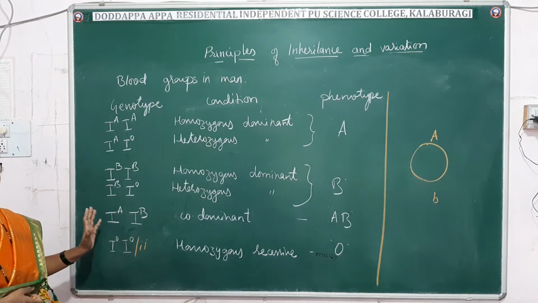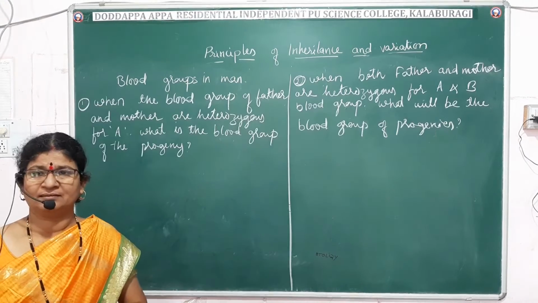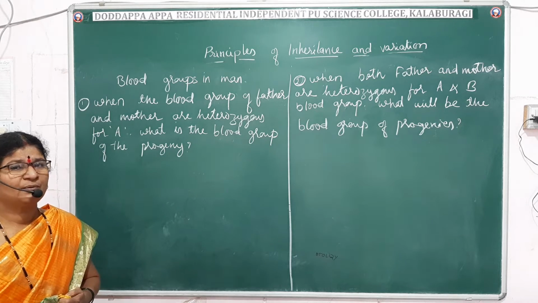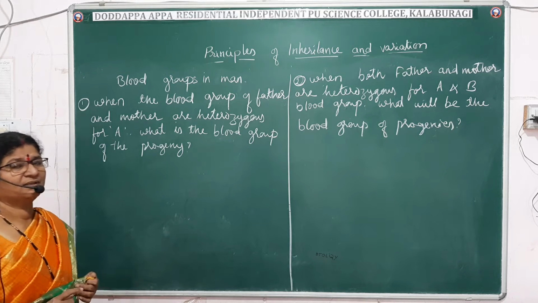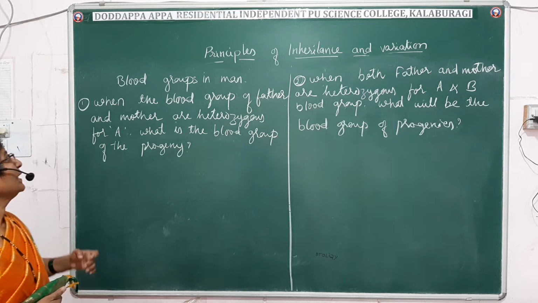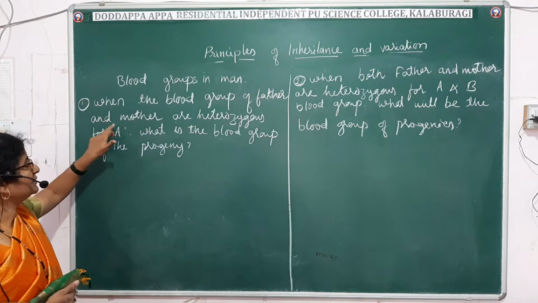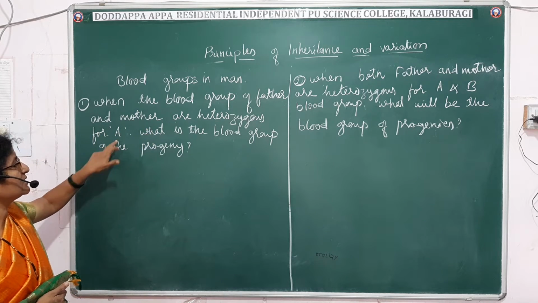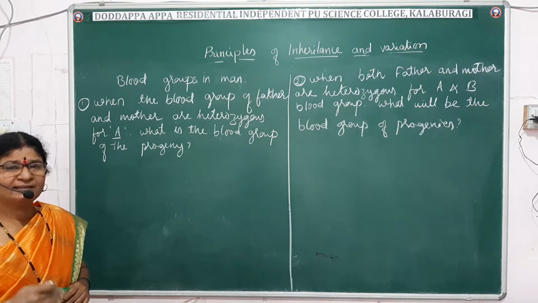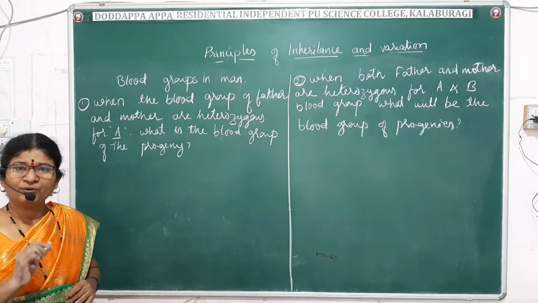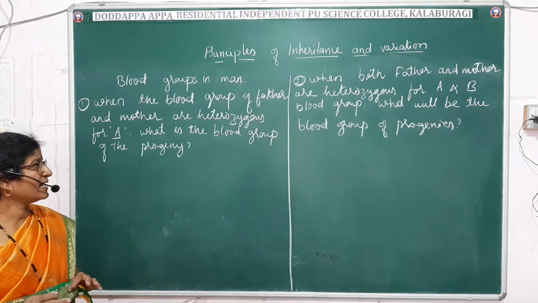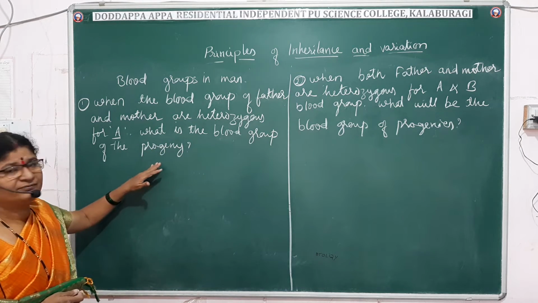Now let us do some simple problems, that is, how to find out the blood groups of progenies. Here I wrote 2 problems. These will be asked in CET and NEET, so you have to know how to work them out. Now, both father and mother are heterozygous for blood group A. If only A is given, we have to understand that the blood groups are heterozygous. And what is the blood group of the progeny?